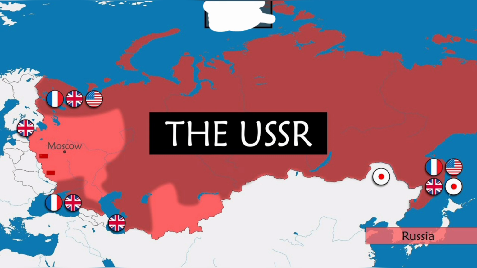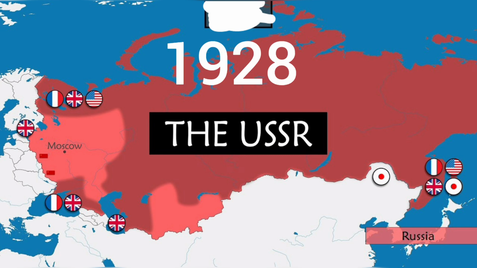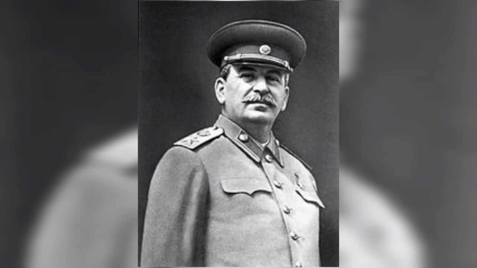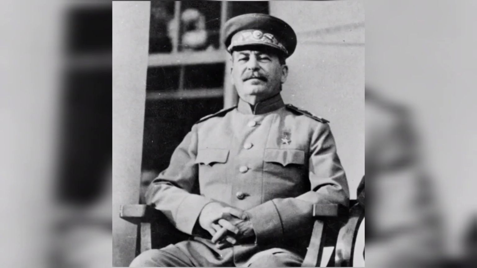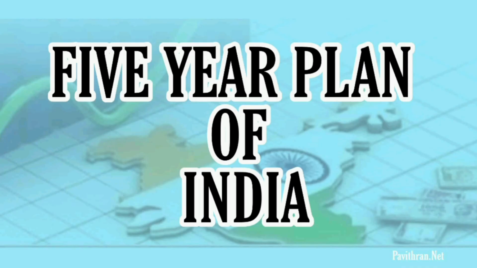5-year plans were borrowed from the USSR, as Russia began the 5-year plan in 1928. Joseph Stalin was the leader who initiated the system of 5-year plans. Now let's look at the first 5-year plan of India.